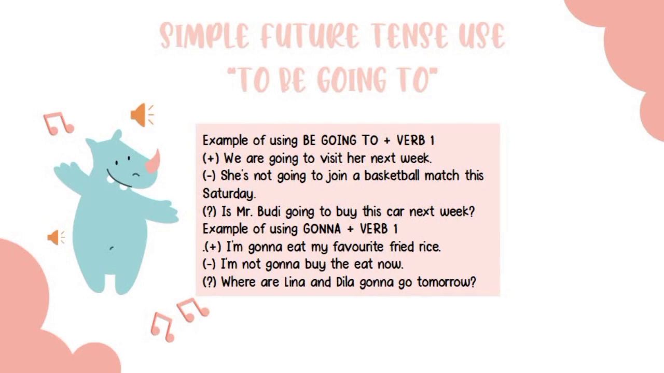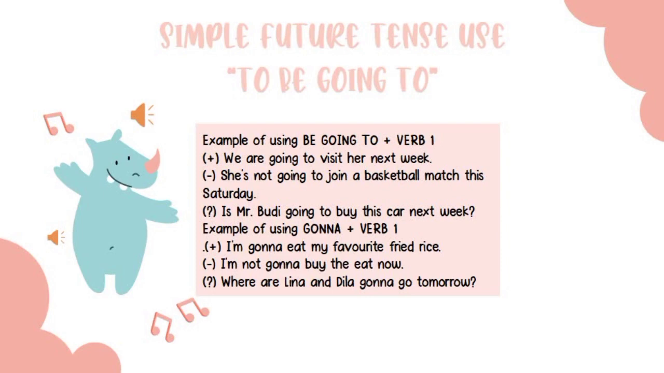Let's see some examples of simple future tense in the form of a verbal sentence. First, the examples of using be going to plus verb 1. The positive sentence: we are going to visit her next week. The negative sentence: she is not going to join a basketball match this Saturday. The interrogative sentence: is Mr. Budi going to buy this car next week?